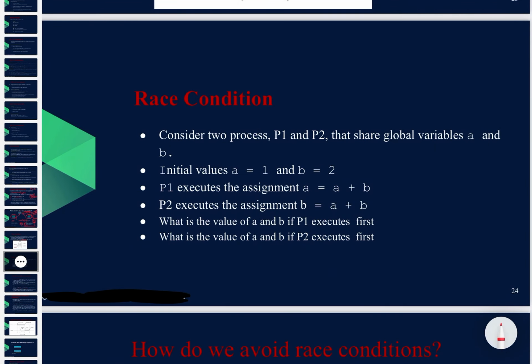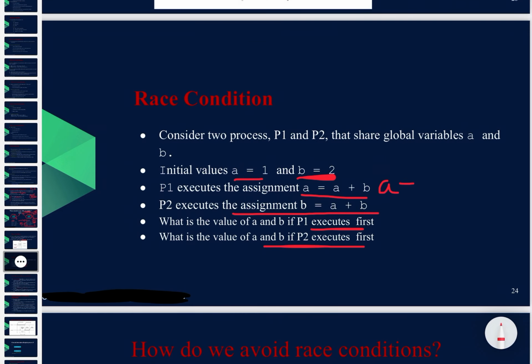Consider there are two processes P1 and P2 that share global variables A and B. Initial value A equal to 1, B equal to 2. P1 executes the assignment A is equal to A plus B. P2 executes the assignment B is equal to A plus B. What is the value of A and B if P1 executes first, and what is the value if P2 executes first?